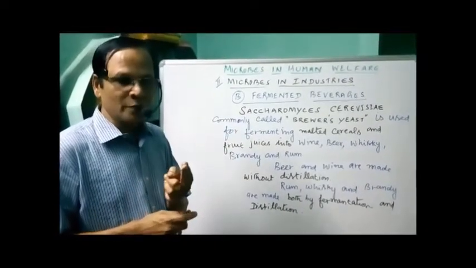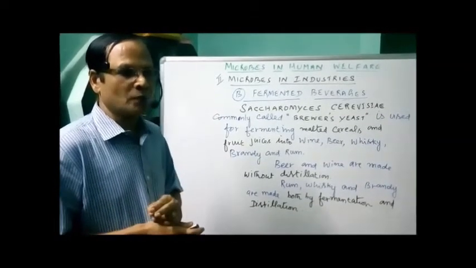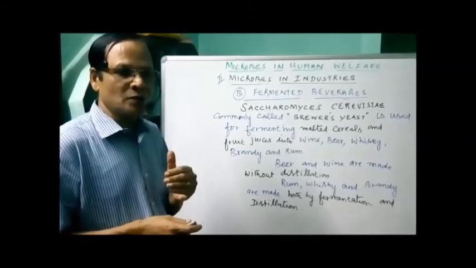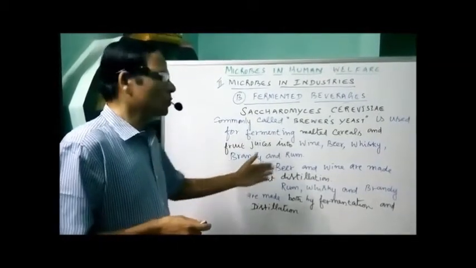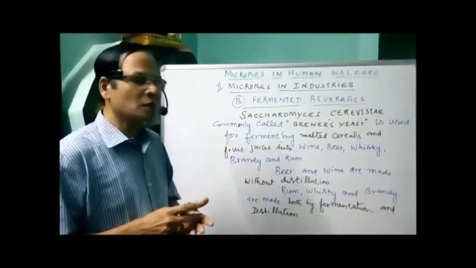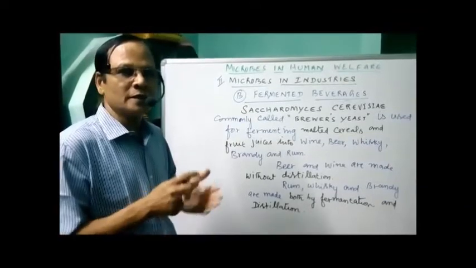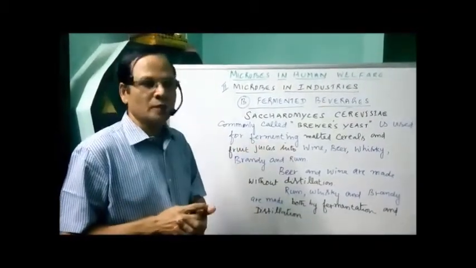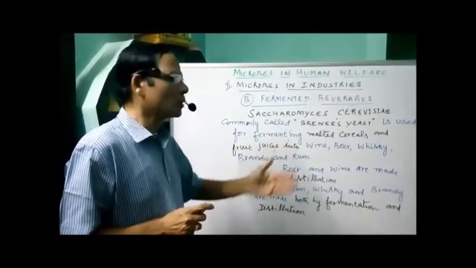So there are two events happening during the preparation of any alcoholic drink, as I mentioned. One is fermentation, another one is distillation. Distillation is normally just a filtering process. So beer and wine are made without distillation. Directly the fruit juice, or the germinated barley, that is malt grain, gets converted into either beer or wine by the process of fermentation. There is no distillation required for the preparation of beer and wine.